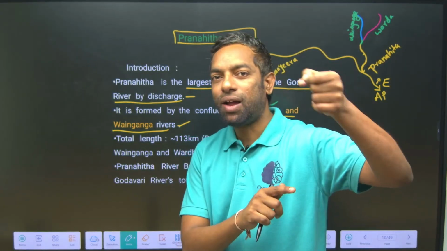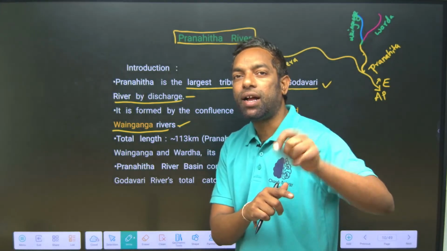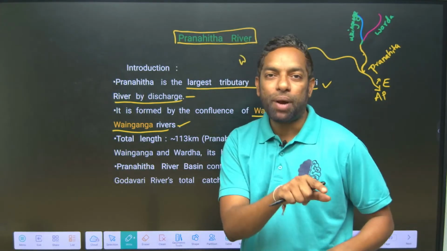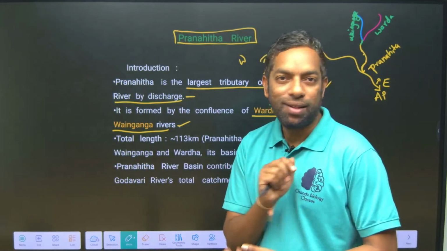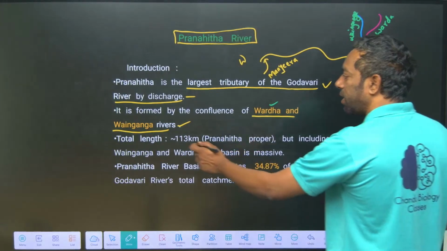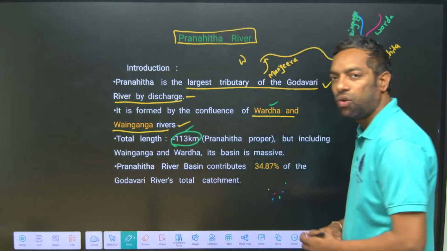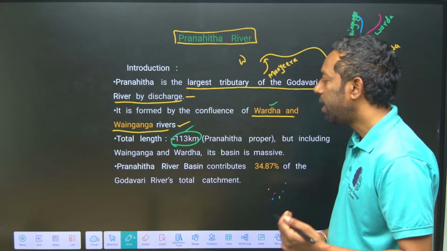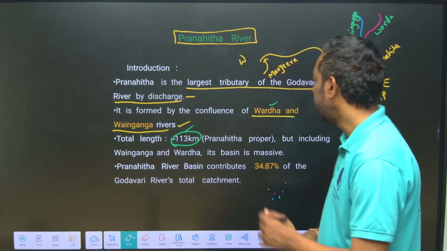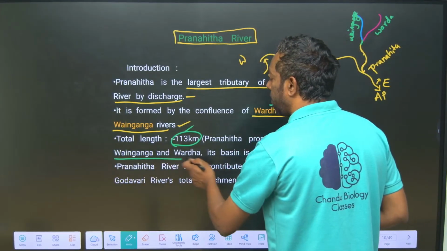The two rivers are Wardha and Wainganga, which form Pranahita as it flows into Telangana. The length of the Pranahita is 113 kilometers, including Wainganga and Wardha.